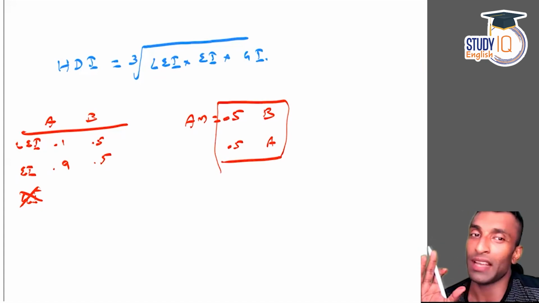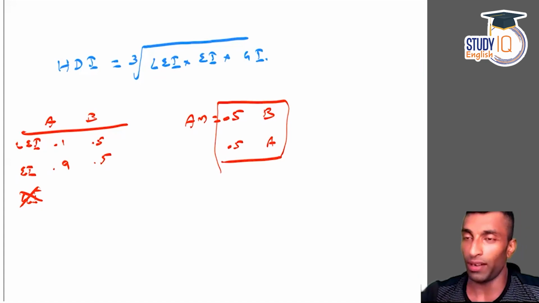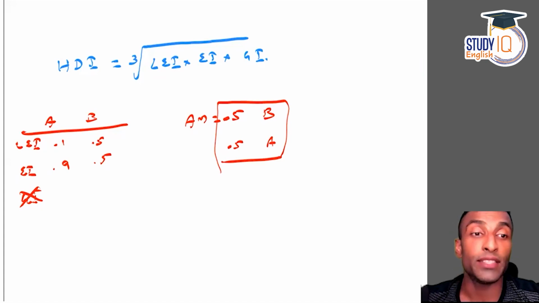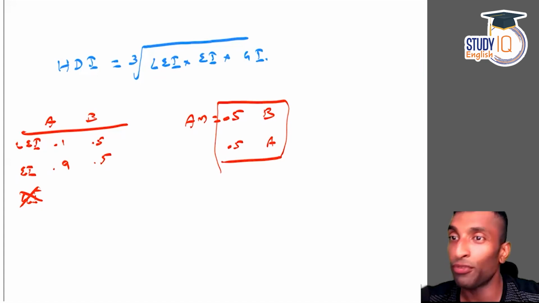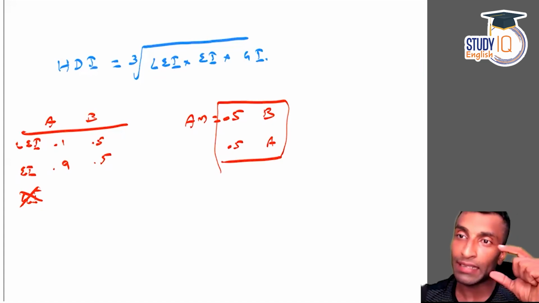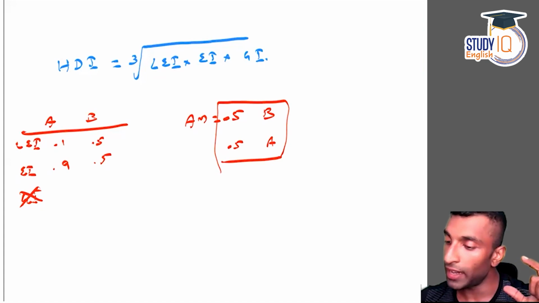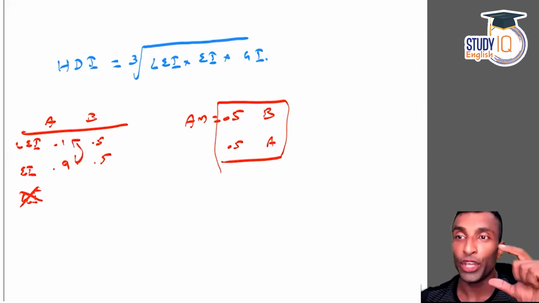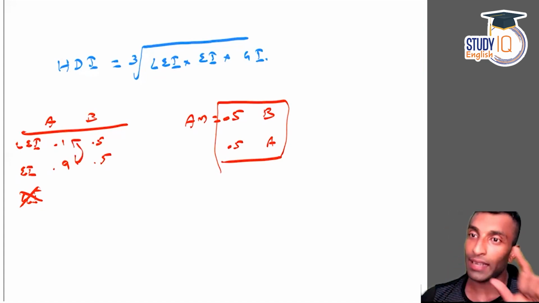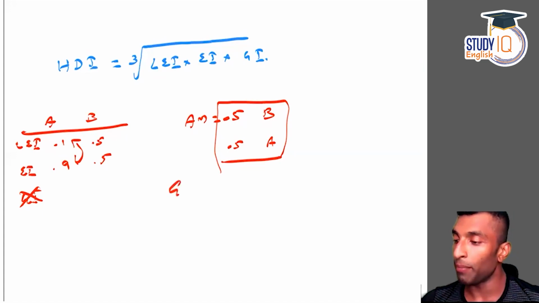But the question is, are these 2 countries equal in their standard of living? No, obviously. B is far, far better, right? Just because education is better in country A, that will not compensate for life. Yes or no, guys? But when you calculate HDI based on this arithmetic mean concept, you are ignoring the interdimensional inequality. There is an inequality between the 2 dimensions. You have ignored it. On the other hand, if you're going with GM, I'll show you.